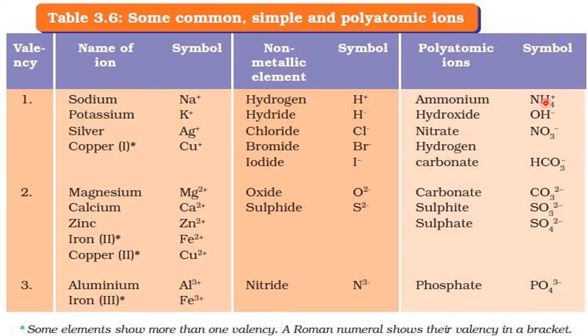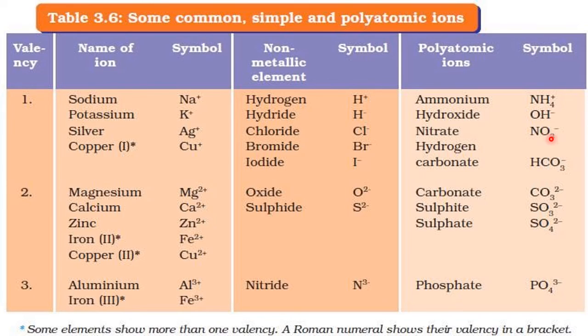If it is only 1, mono. If it is 2, di. From 3 onwards, normally it is called polyatomic ion. Because the ammonium ion has 5 atoms, it is called a polyatomic ion. Here it is 2, so 2 or more than 2, as I told.